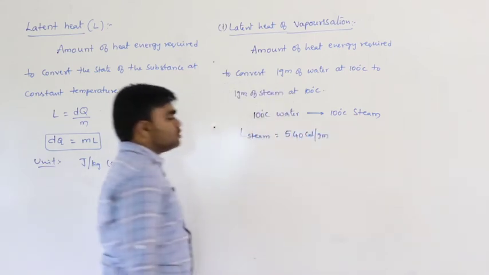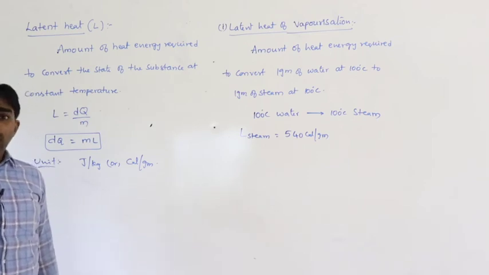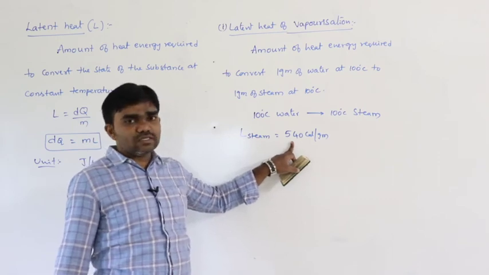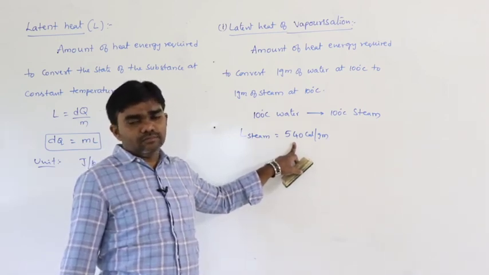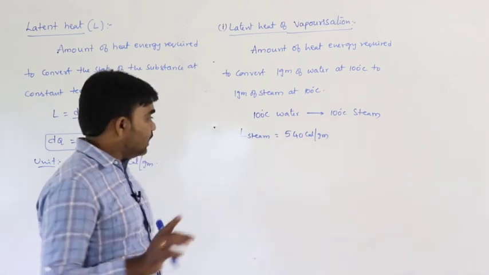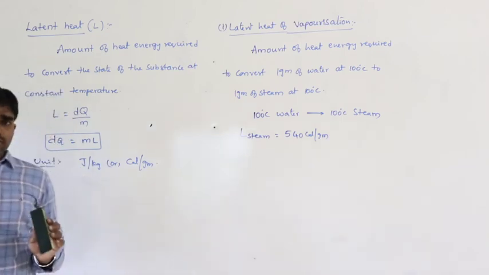So, that means to convert 1 gram of water at 100 degrees Celsius to 1 gram of steam at 100 degrees Celsius, the amount of heat energy required is 540 calorie per gram. This is the value, latent heat of steam and latent heat of ice. These two values also you must remember.